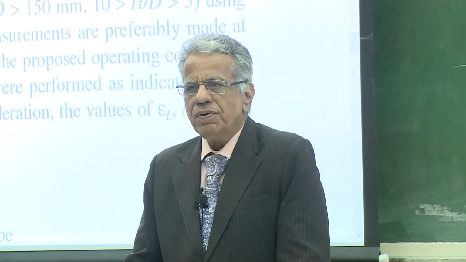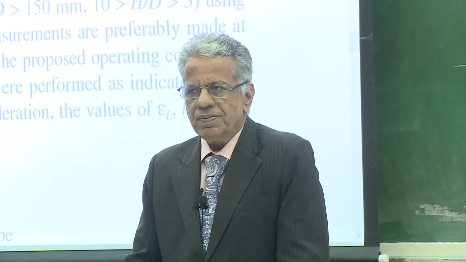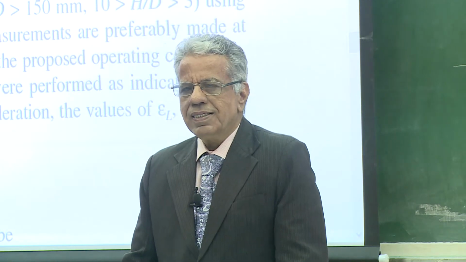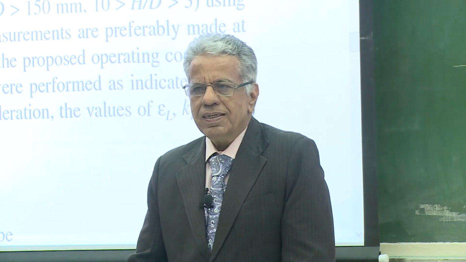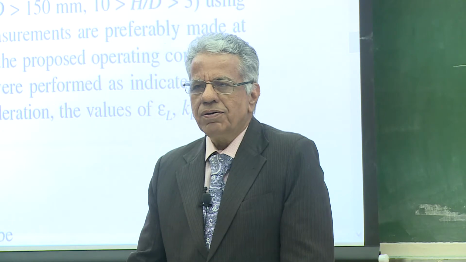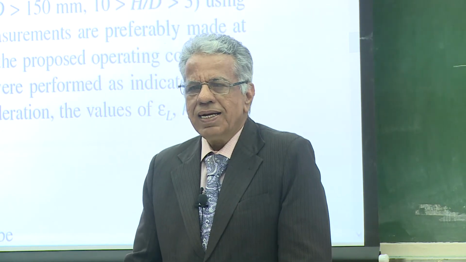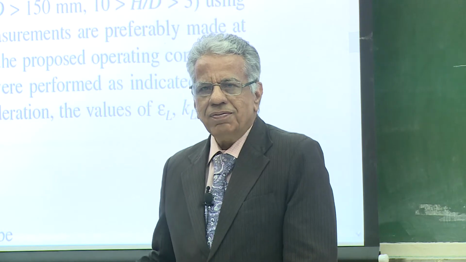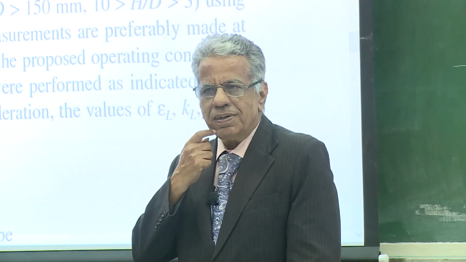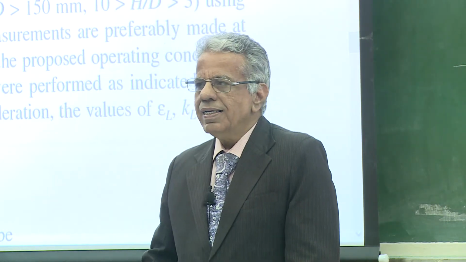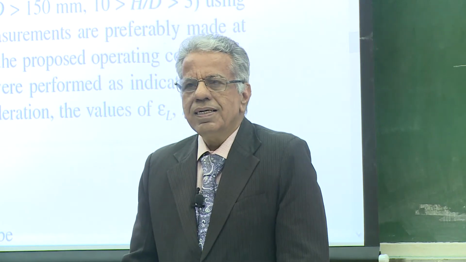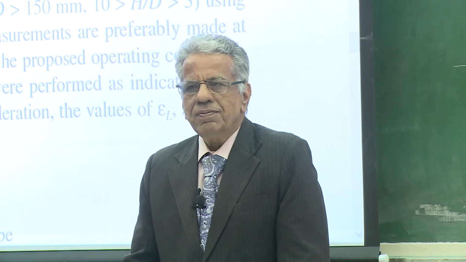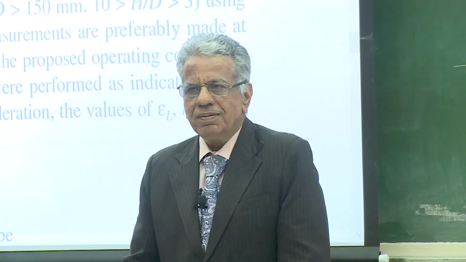Suppose we take 0.154 in the column, which is the inlet concentration, and start the experiment. Then epsilon L K2 B naught will be 99 times more than whatever we calculated yesterday, and KLa will be much less than epsilon L K2 B naught, correct? In that case it is likely to be in the second regime.